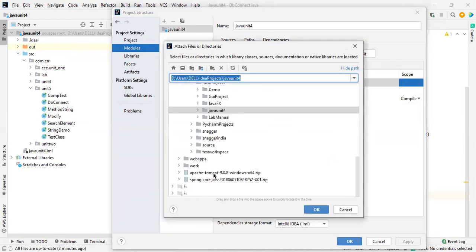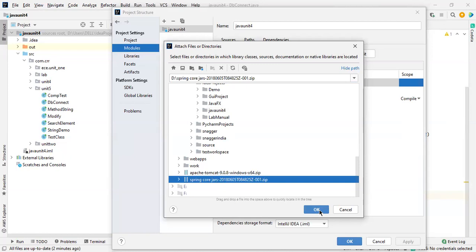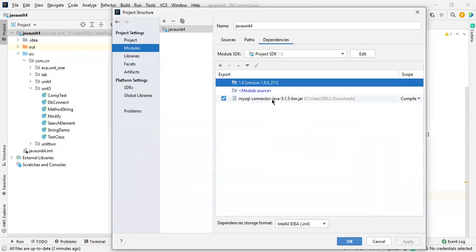If suppose I'm working on Apache Tomcat or Spring Core jars, then just select it and press OK. So now I have the MySQL connector for Java. Whatever drivers you want for working on MySQL, you need this type of driver. See this one, this is a .jar file. This is Control Shift Alt and S. Let me show you that one.